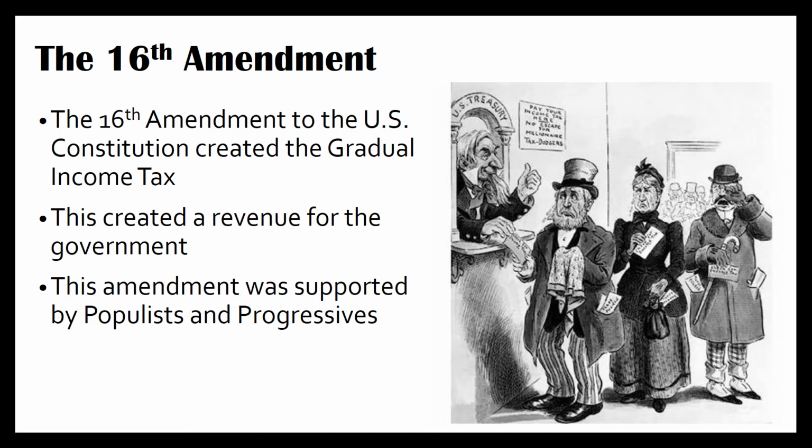The 16th Amendment. The 16th Amendment to the U.S. Constitution created the graduated income tax. This created a revenue for the government. This amendment was supported by populists and progressives. So a revenue is money that's coming in, so it created money coming into the government. And a graduated income tax is when the poor are taxed less than the rich are on their income, or the money that they're making yearly.